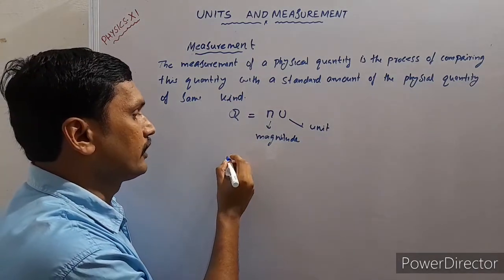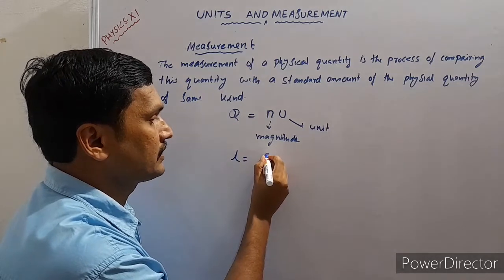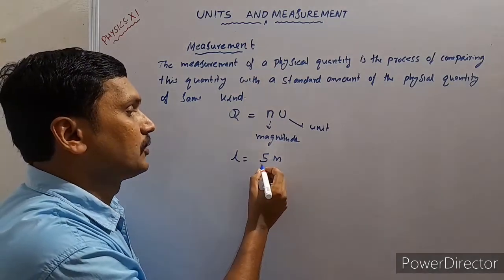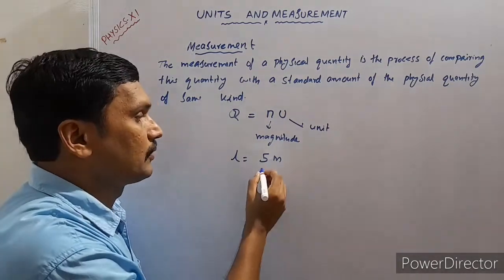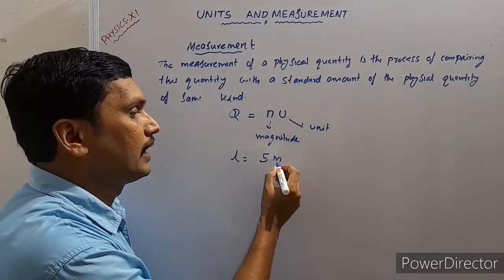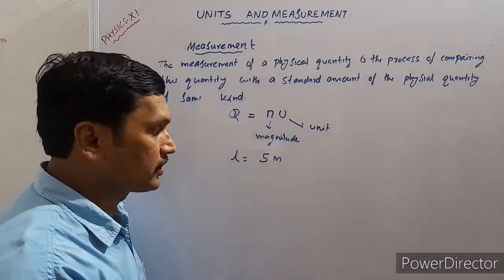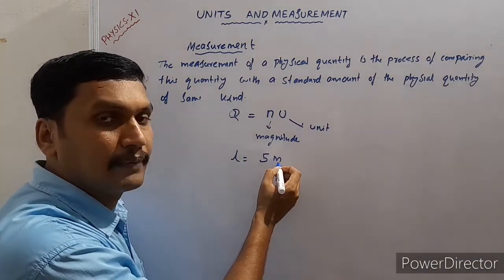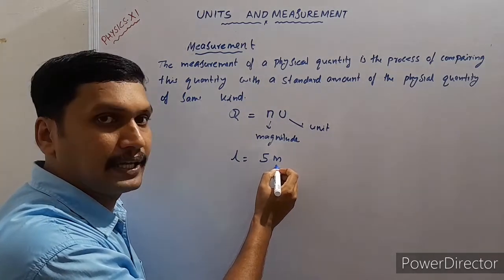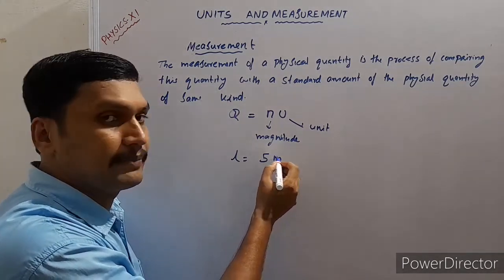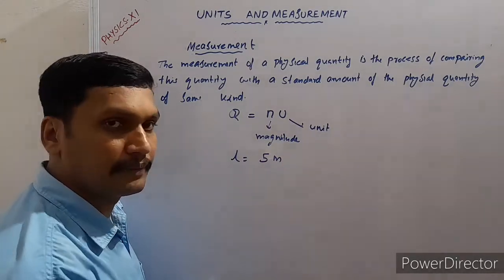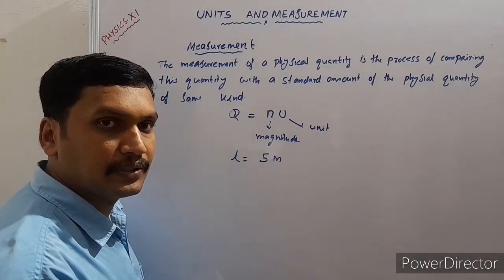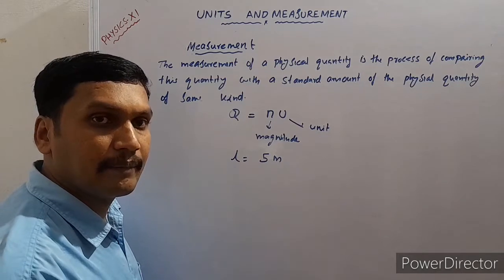For example, if you are measuring a length and writing length is equal to 5 meter, here 5 is the magnitude or the number, and m is the unit, and it shows that our length is 5 times the meter. Meter is the standard quantity we compare with, and the length is 5 times that quantity. Once we change the measuring unit, we can use a different unit for the measurement of length.